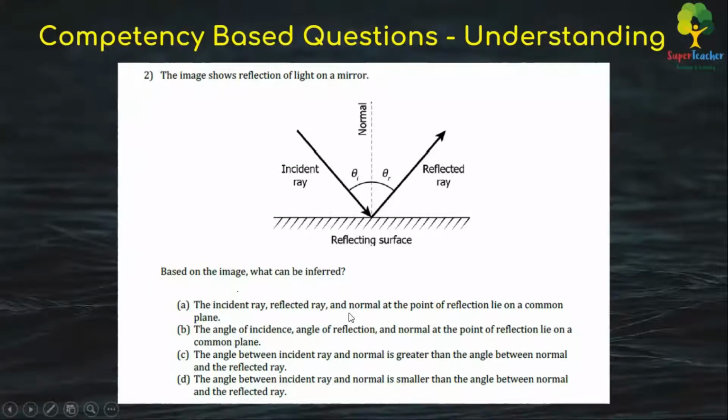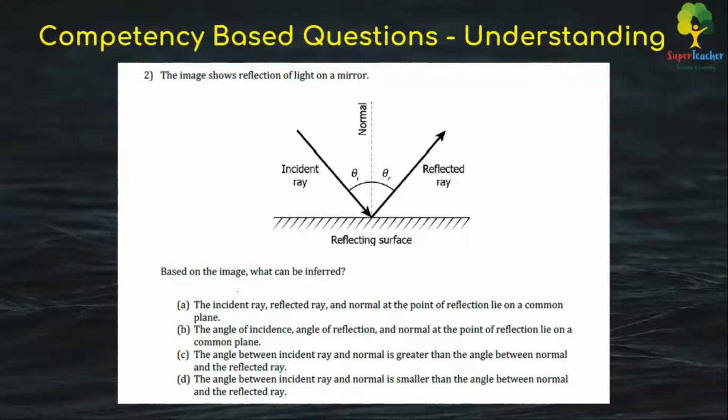The first option: the incident ray, reflected ray and the normal at the point of reflection lie on a common plane. The second option is the angle of incidence, angle of reflection and the normal at the point of reflection lie on a common plane. And the third option is the angle between the incident ray and the normal is greater than the angle between the normal ray and the reflected ray. The fourth: the angle between the incident ray and the normal ray is smaller than the angle between the normal ray and the reflected ray.